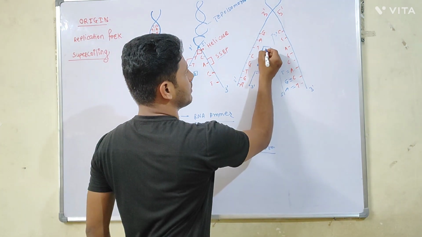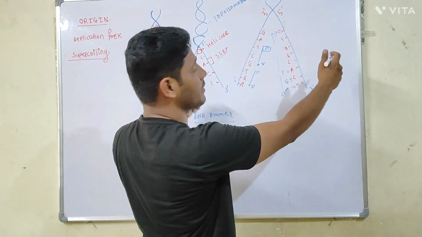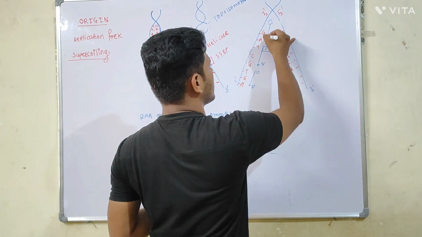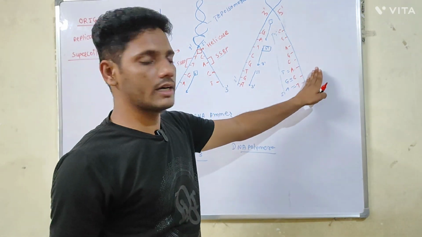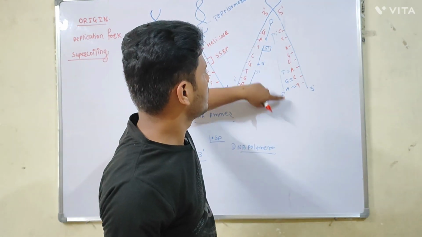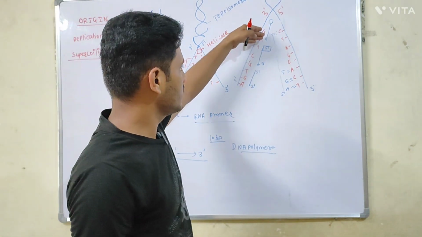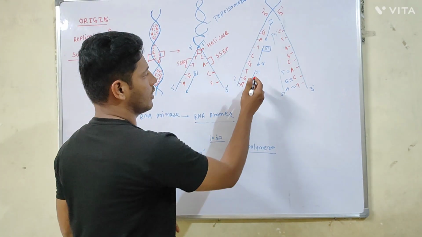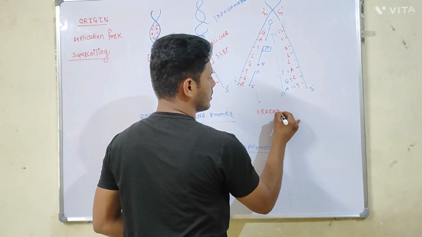That is in which direction? 5' to 3' direction. Again, as the two strands get separated, another RNA primer will be required. It will initiate the process of replication, and another stretch of the DNA will be produced. On the other strand, there is continuous synthesis of the new strand towards the replication fork. But on the other strand, there is formation of the DNA fragments, and such fragments are called Okazaki fragments.